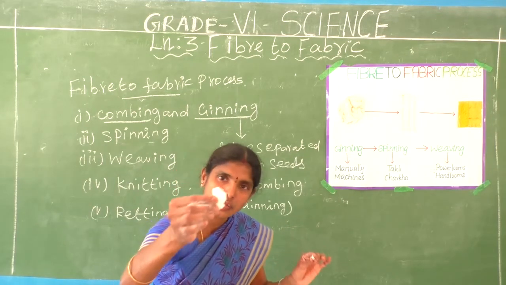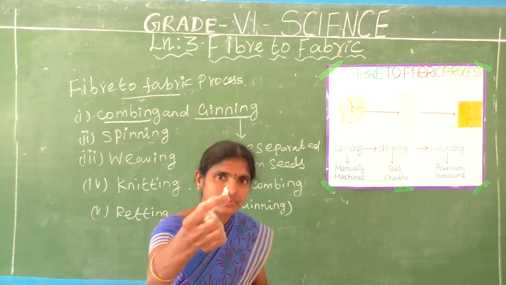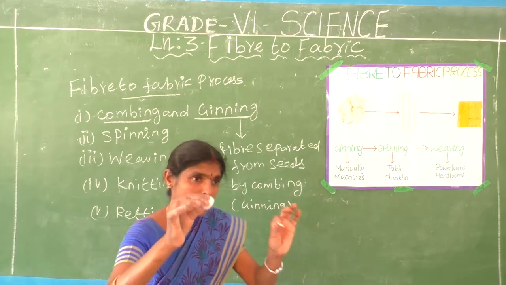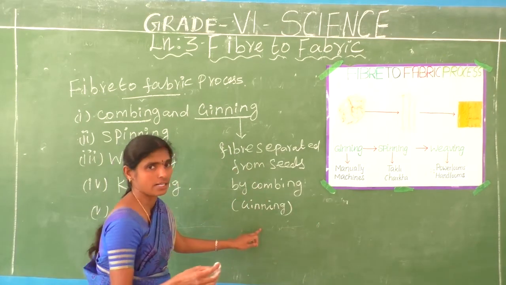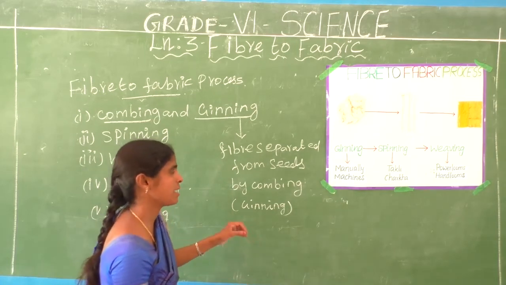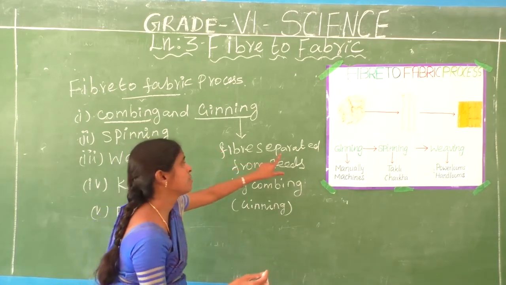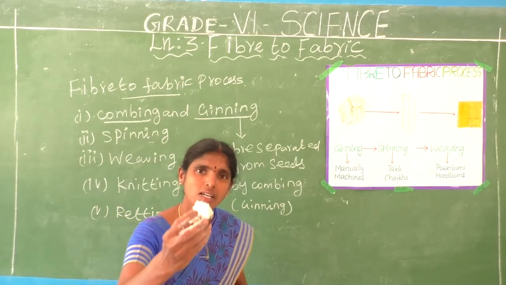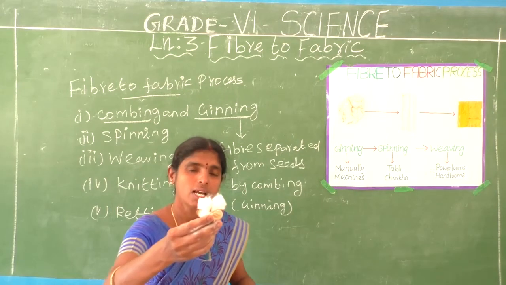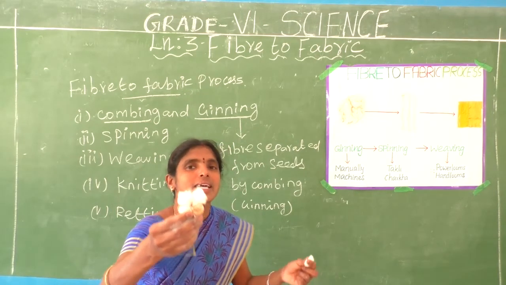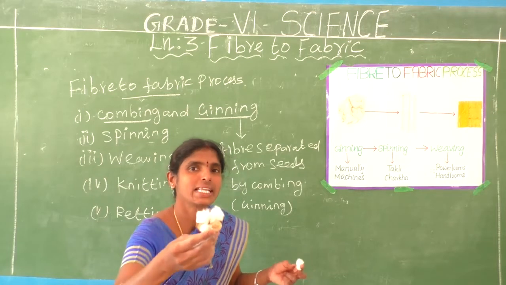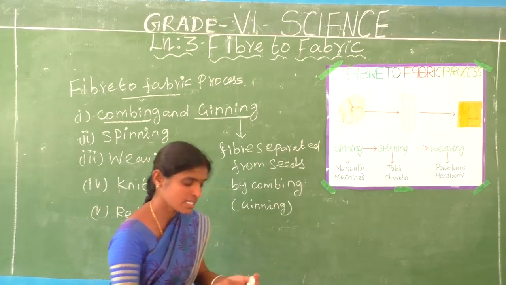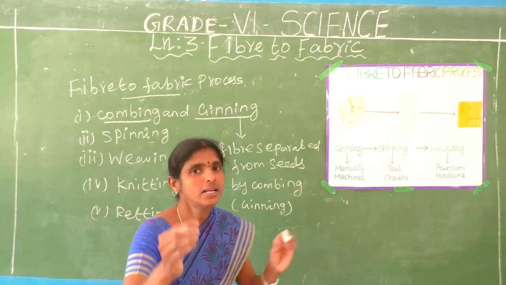Do you understand? This is fiber, this is seed. Okay, the two are separated. This process is called the ginning of cotton. What is ginning? Ginning is nothing but fiber separated from seeds. This is the cotton plant, this is the cotton wool, this is the cotton fruit. The fiber is separated from the seeds. This process is called the ginning of cotton. It is done manually or by machines.